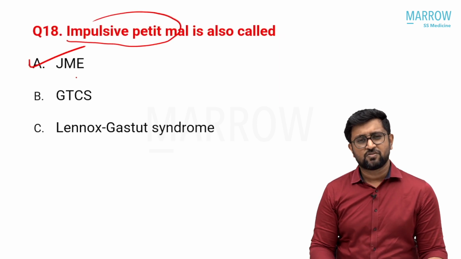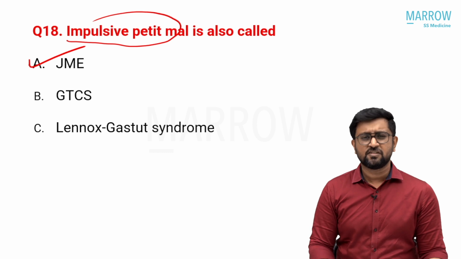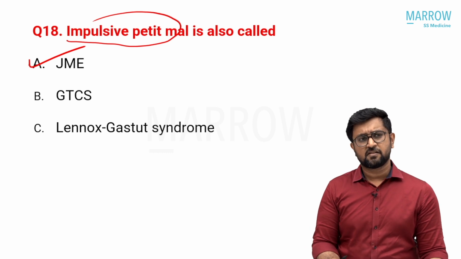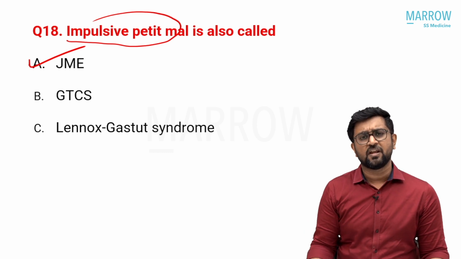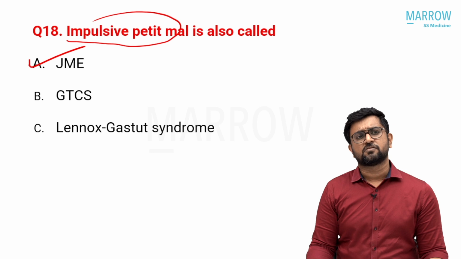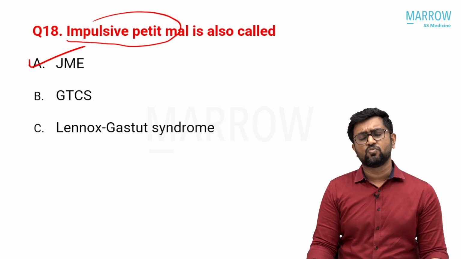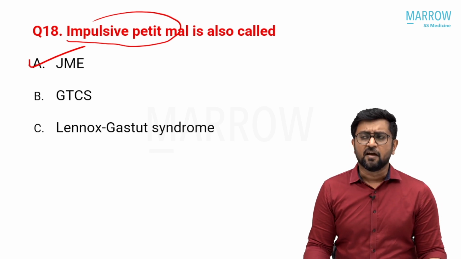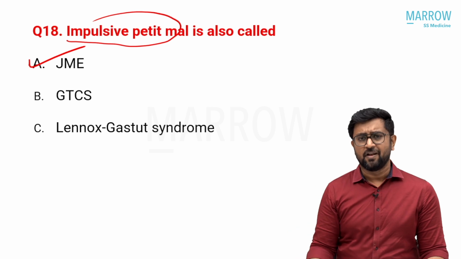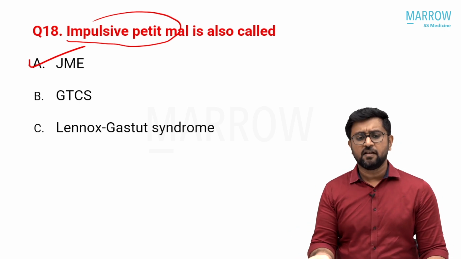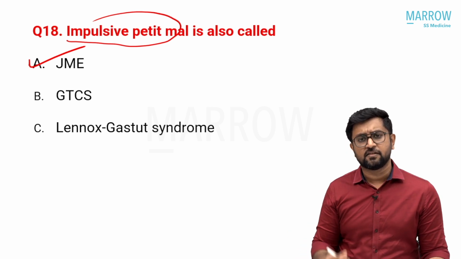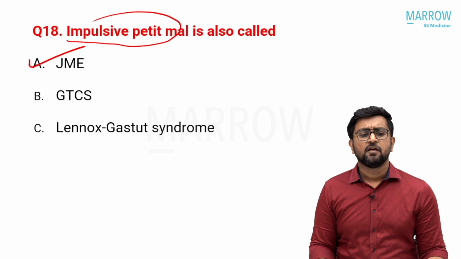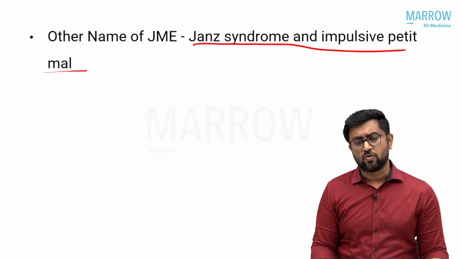And these questions are actually not at all useless, I will say, because knowing this, you are not getting any benefit basically, because this is something which is not used nowadays. Who is going to call a patient petit mal or impulsive petit mal? Nothing like that. It's not there. But still, for entrance, we can ask all those sorts of questions, and the answer is juvenile myoclonic epilepsy. Other names are Janz's syndrome and impulsive petit mal.